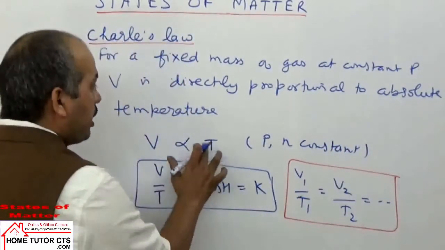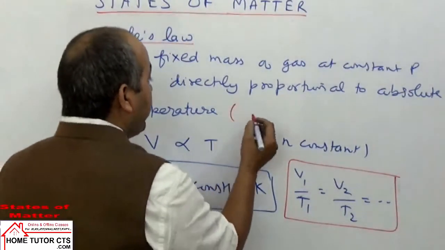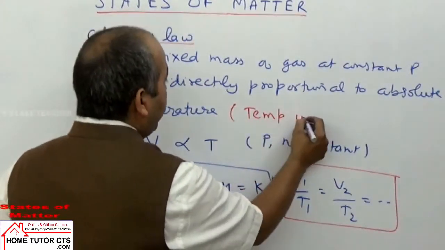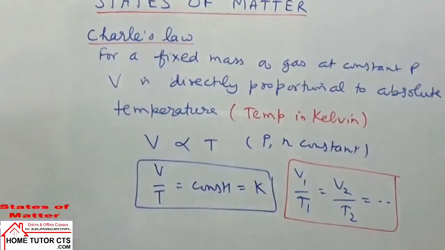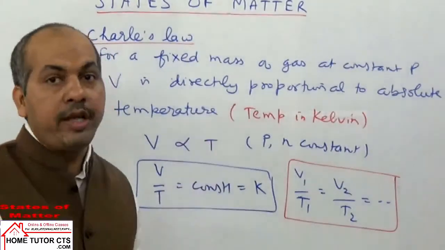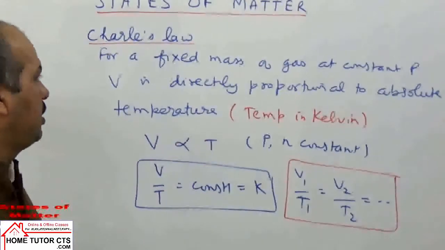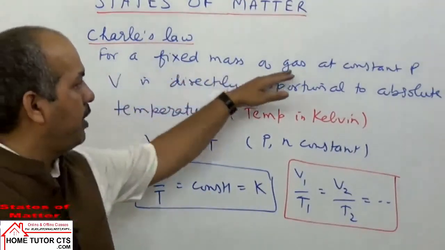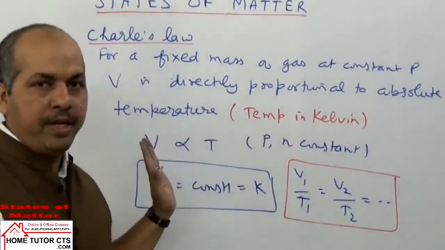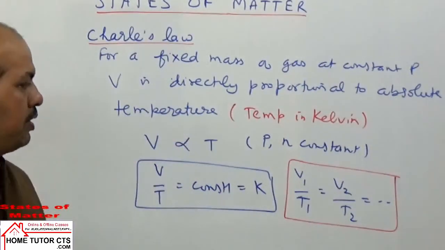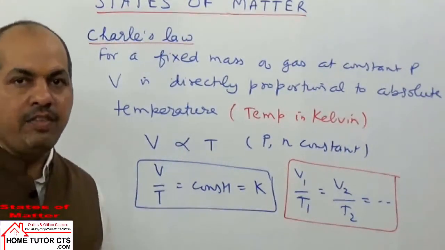Here, when they use the word absolute temperature, that indicates we are taking temperature in Kelvin scale. When you take temperature in Kelvin scale, then it is called as absolute temperature. T in Kelvin scale. So what is your statement? For a fixed mass of gas at constant pressure, volume is directly proportional to absolute temperature. That is one statement for Charles law. In this expression, we will take temperature in Kelvin scale.